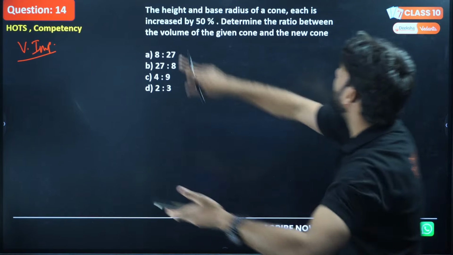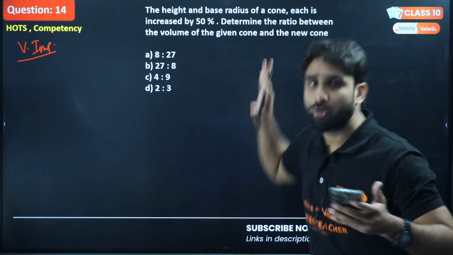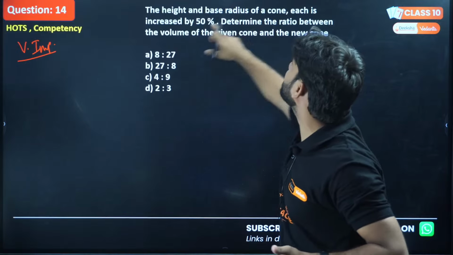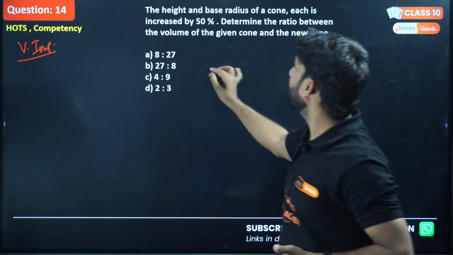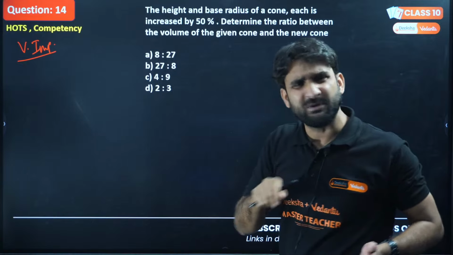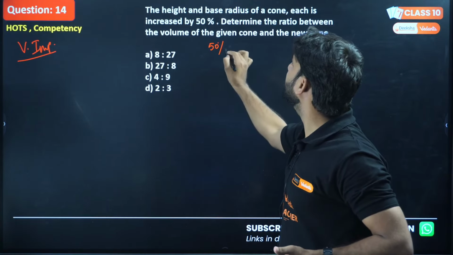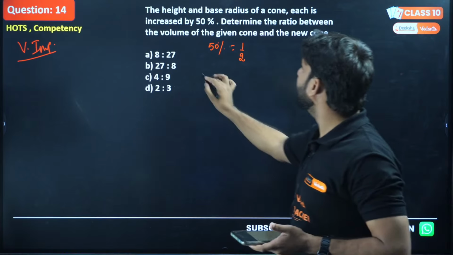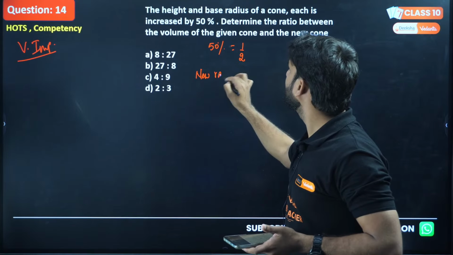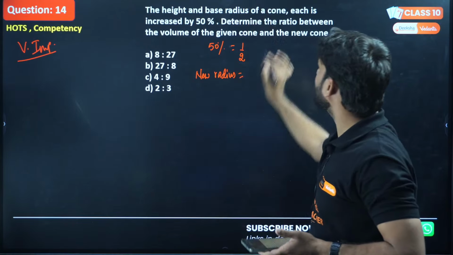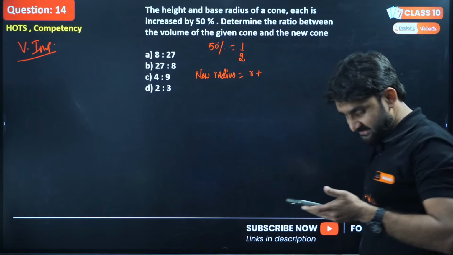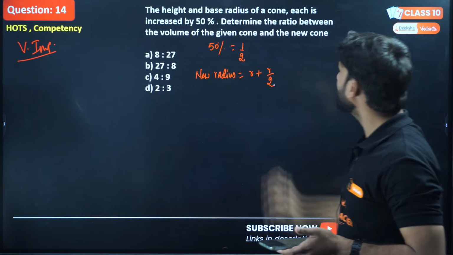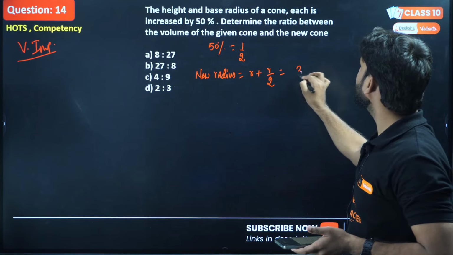Okay, the height and base radius of a cone, we are talking about a cone here, both are increased by 50%. If I'm talking about 50%, you all know 50% means 1 by 2, half, right? So the new radius will be what? The earlier original radius was R, and this is increased by 50%, so R by 2 is added, so the new radius will be 3R by 2.